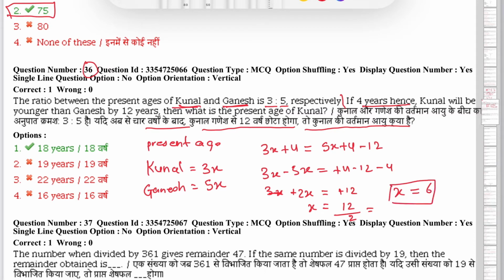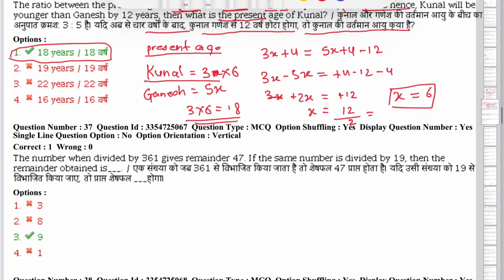Now we have to find the present age, and we have already considered the present age of Kunal is 3x, so we can multiply here by 6 because value of x is 6, so 3 into 6 will be 18 years. This is the present age of Kunal. Okay, so this is the answer.